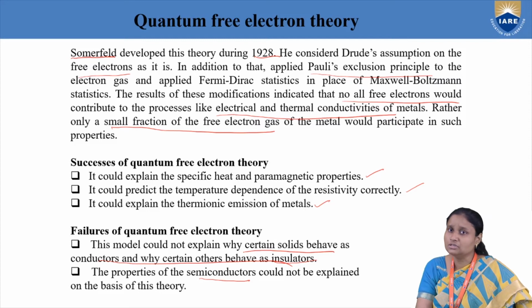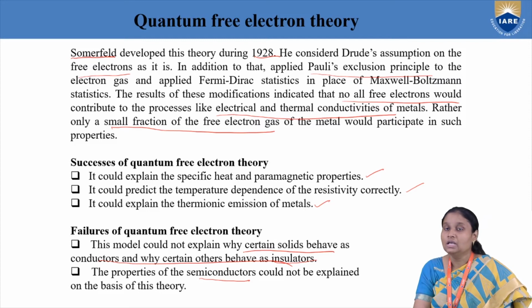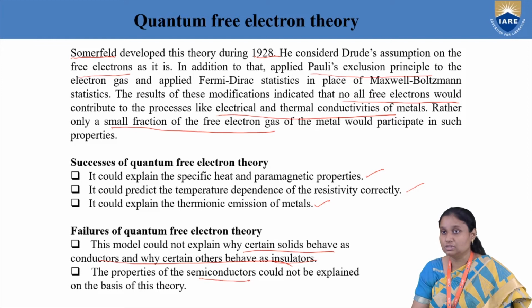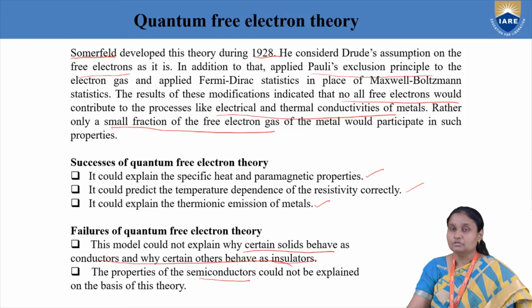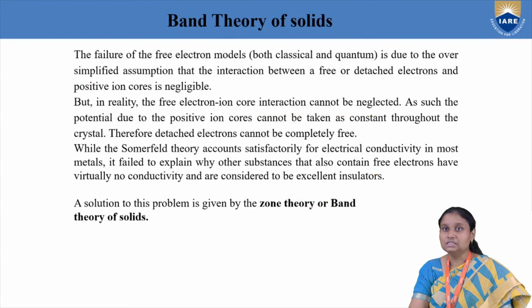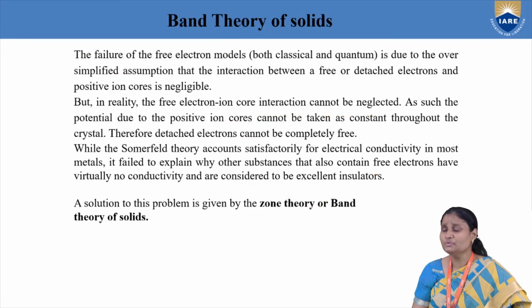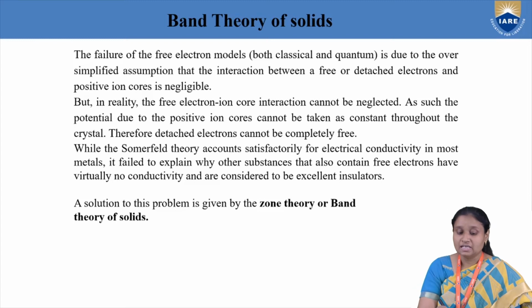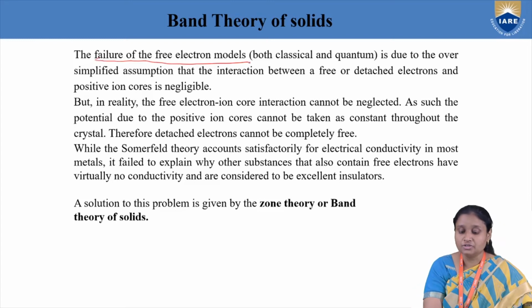But what is the major drawback with quantum free electron theory? It could not classify materials. It could not explain the behavior of metals as conductors, insulators and semiconductors. Because of this came our third theory, which is nothing but the band theory of solids. So what was the problem with classical and quantum theory? Why could they not explain why certain materials behave as insulators and certain materials behave as semiconductors? What is the failure of these free electron models?